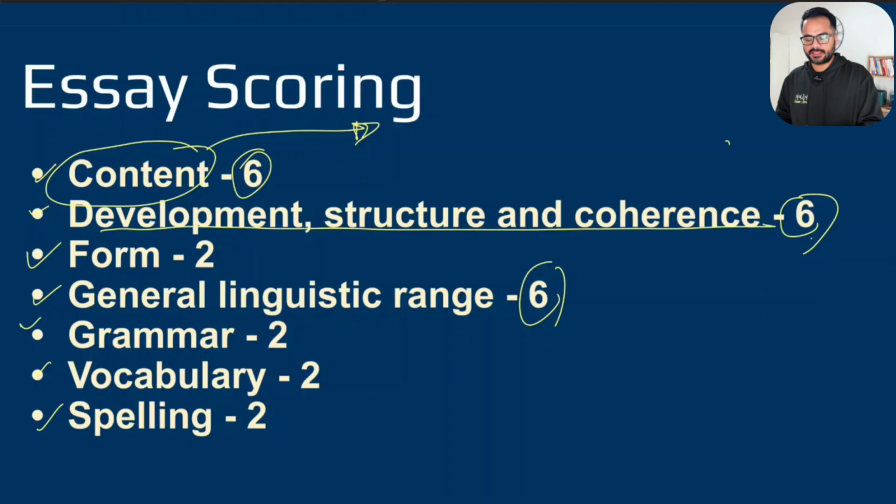Then we have development, structure and coherence, which simply stands for the flow of your essay. Going from one sentence to the other, going from one paragraph to the other, summarizing a paragraph, introducing a paragraph, giving some ideas, giving some opinion, giving something in support of the paragraph, giving something against. So there's a logical flow that we have to follow in writing essay for us to get a perfect score. And yes, once you memorize this template, once you follow this structure that we have, it is absolutely going to give you a full score regardless.